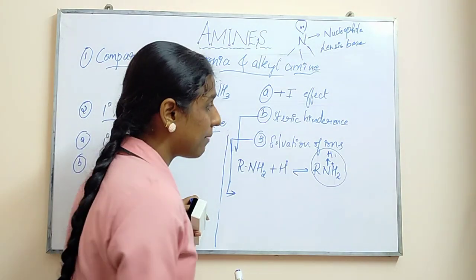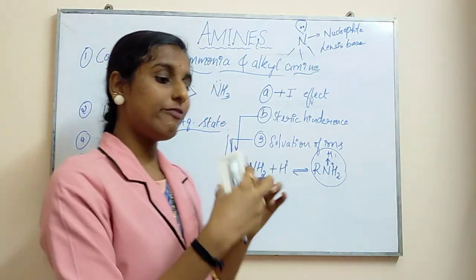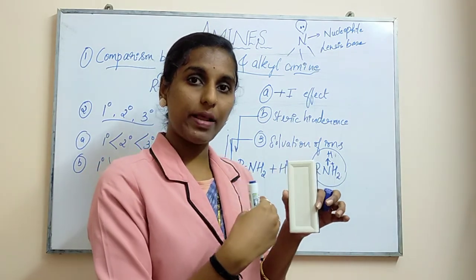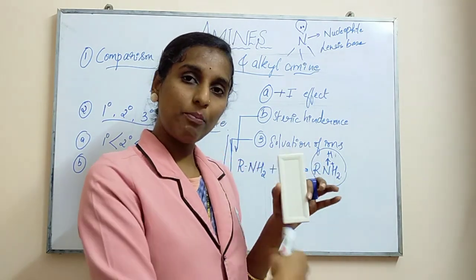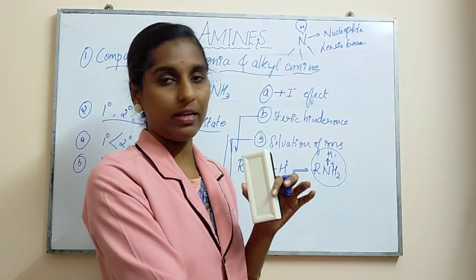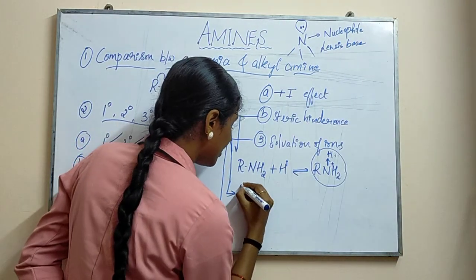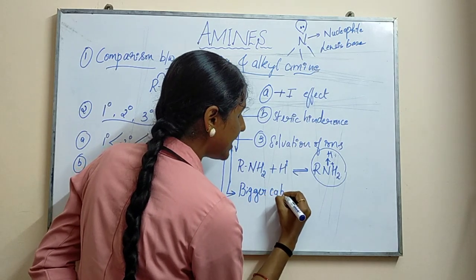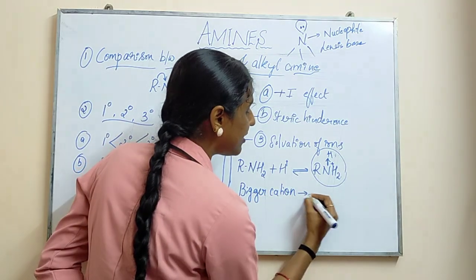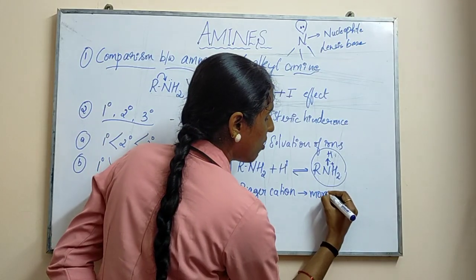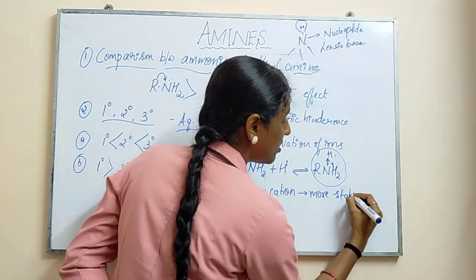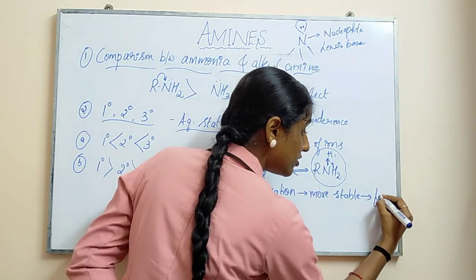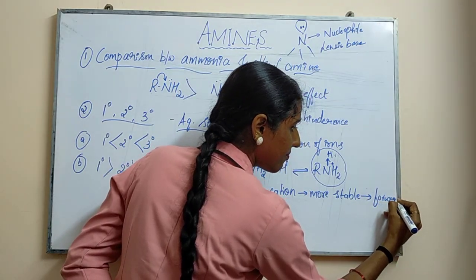So here, how will that ion react with water? How much bigger cation formation will take place, so that the ion will be more stable in nature. So we can say bigger cation formation, more stable, so that the forward reaction will take place.